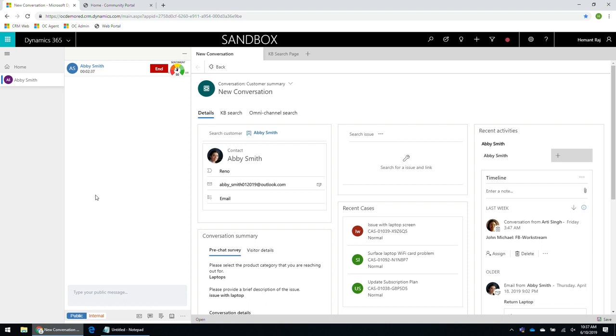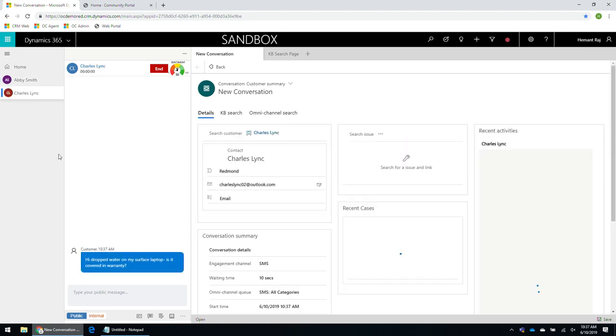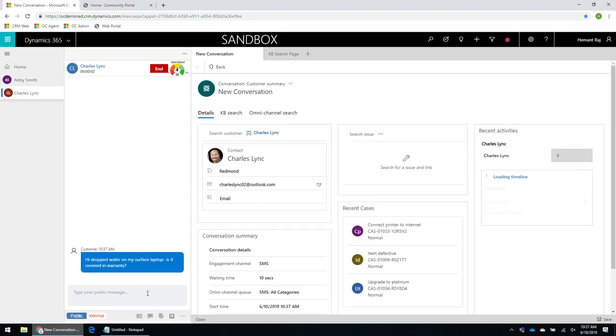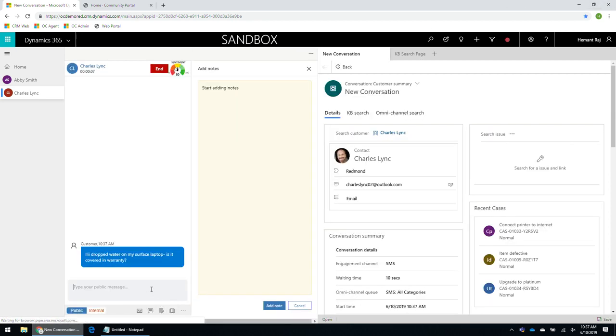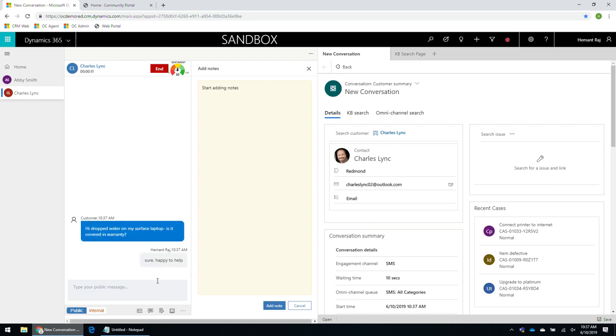So the way we have set up the routing rules over here is any inbound request which is coming from the SMS channel will also be routed to this agent. So if I provide a response, I will receive the response as a text message on my cell phone. A few things to note: the agent experience is consistent, as I was looking at a chat request as well as a request originating from SMS.